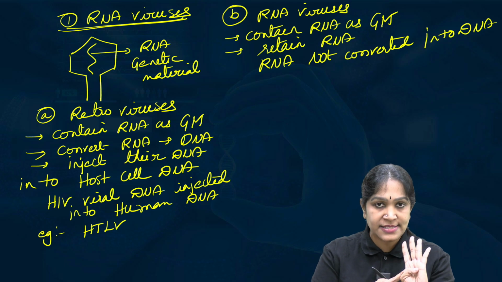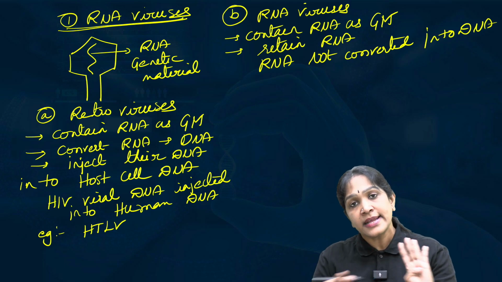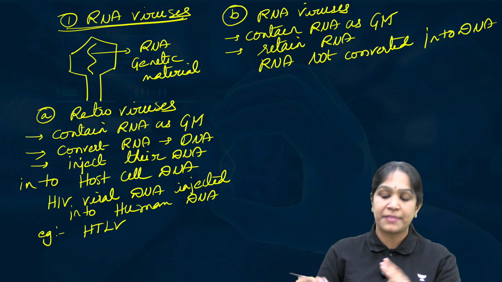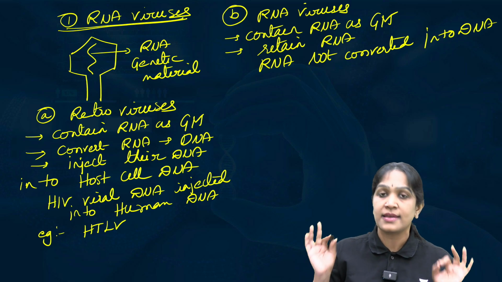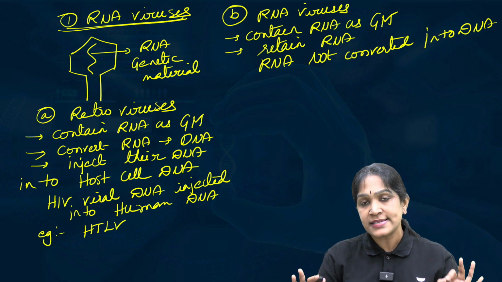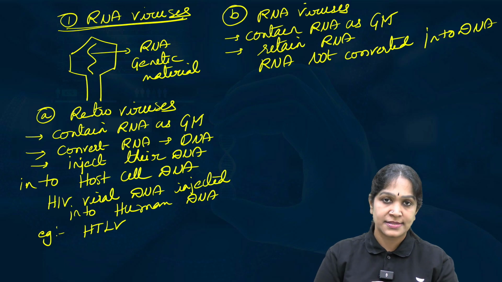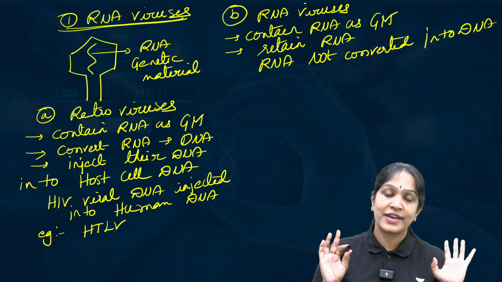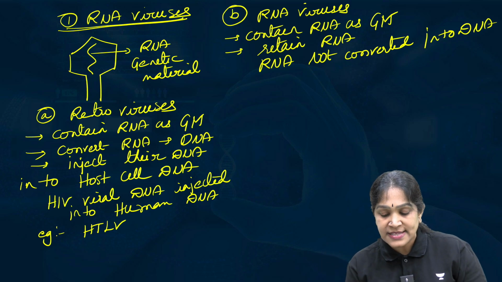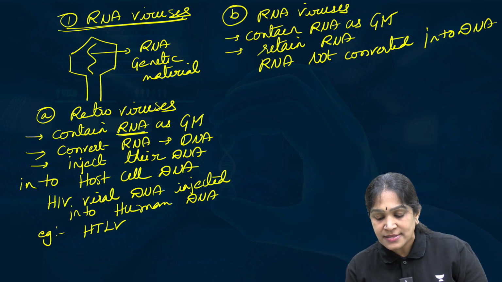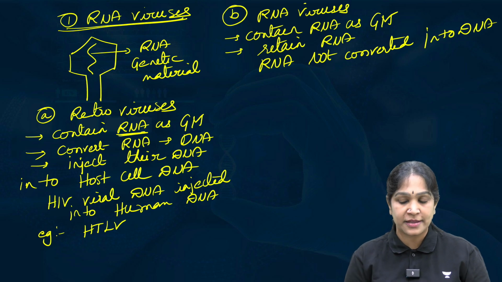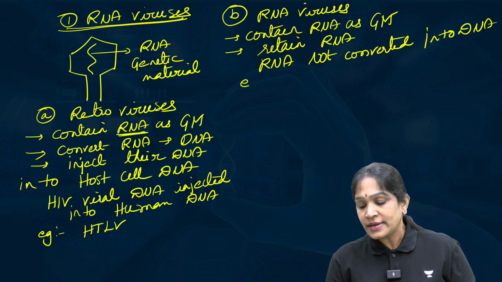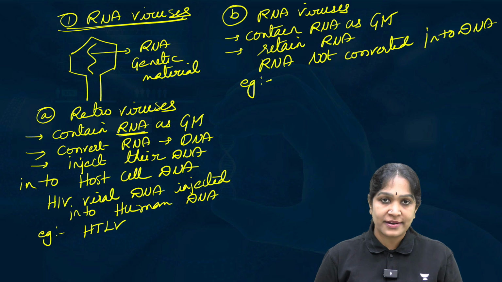They have RNA as genetic material and they continue to have RNA as genetic material. They retain this RNA. Such viruses are called simple RNA viruses. It means all RNA viruses are not retroviruses, but all retroviruses are RNA viruses because they all have RNA as genetic material. Okay, what are the examples of RNA viruses?